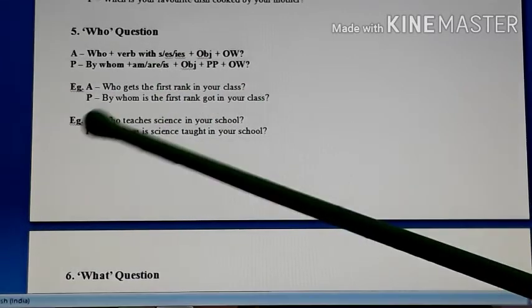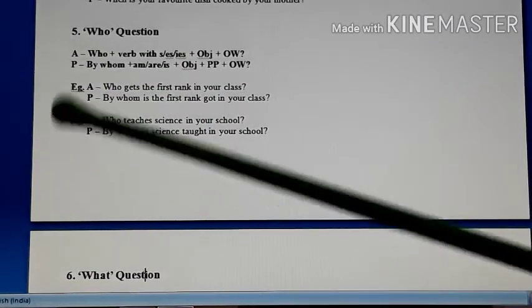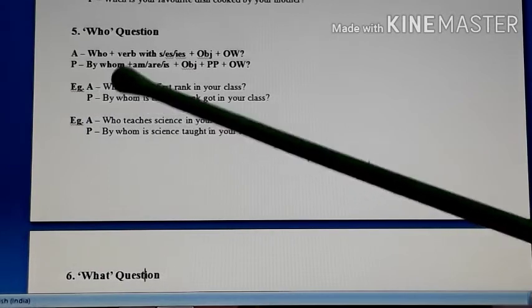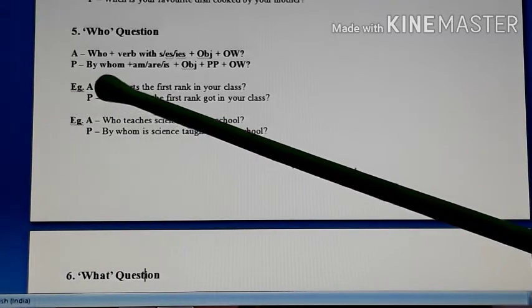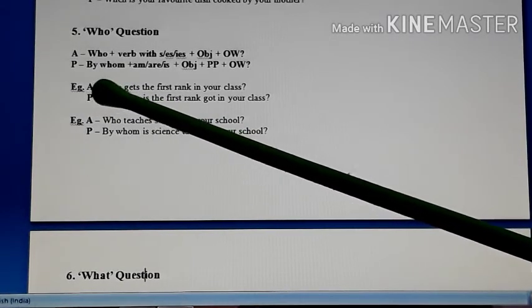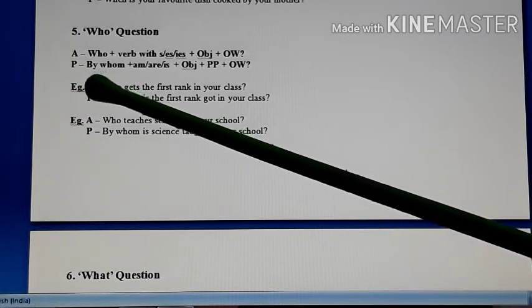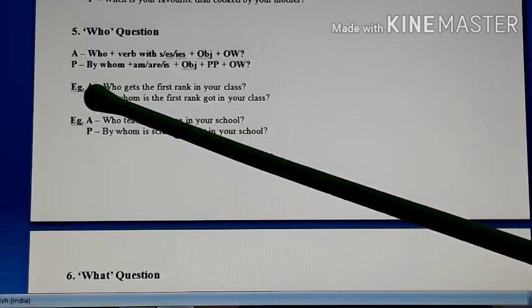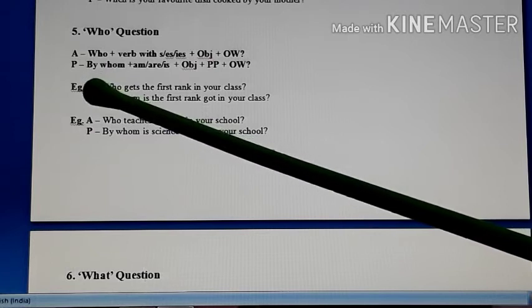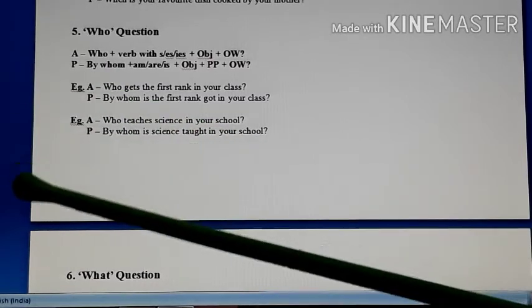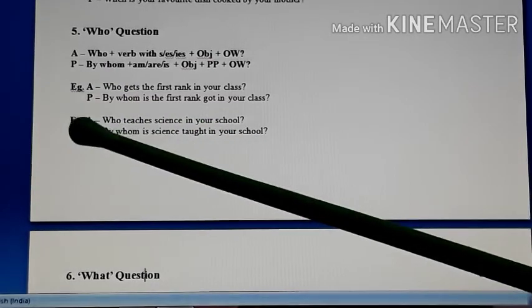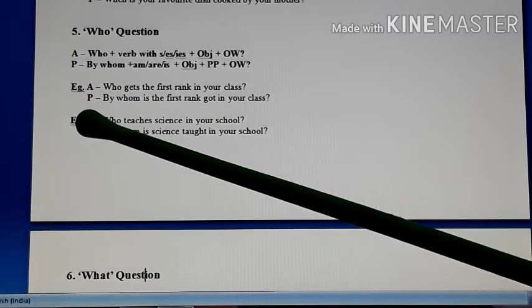So its passive just begins with by whom. Okay, in all the tenses with all the auxiliaries, the passive will begin with by whom only if you are given a who question. If it is a who question, then its passive in every tense, or in every sentence with any auxiliary, will begin with by whom only.